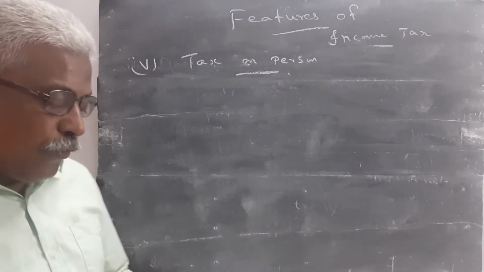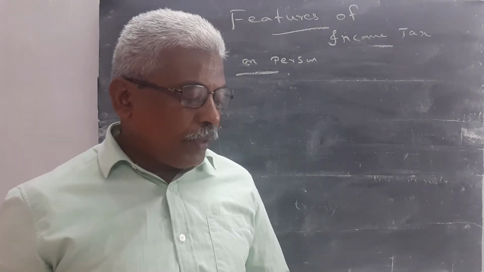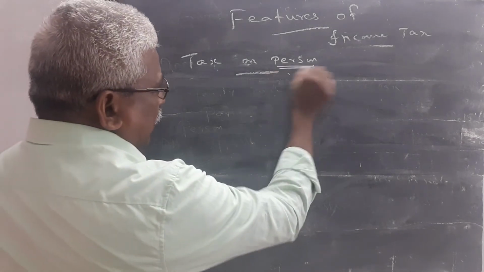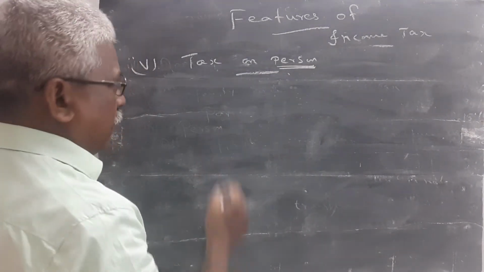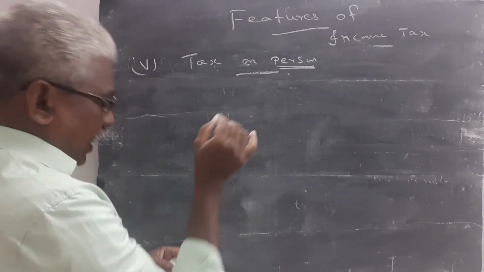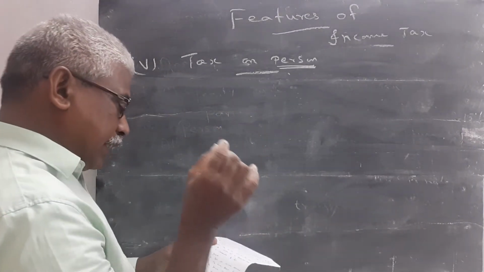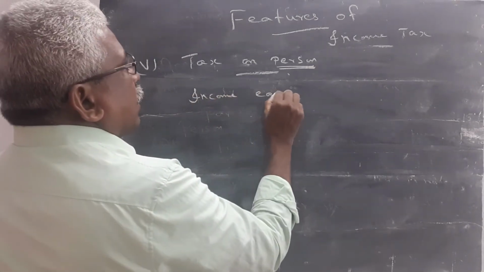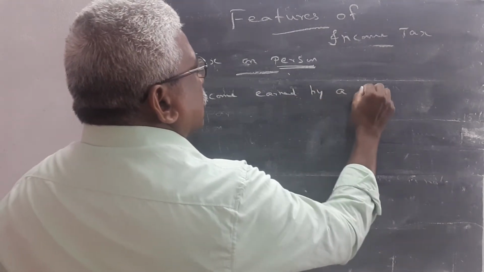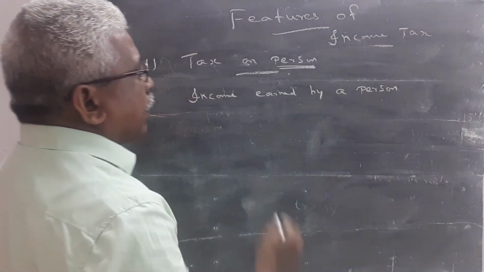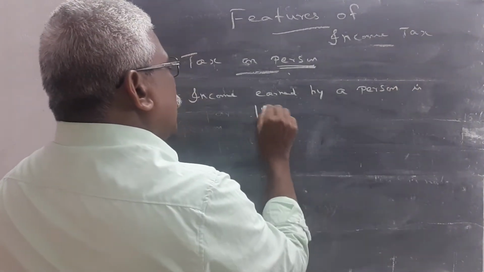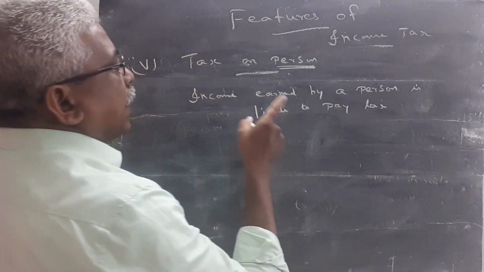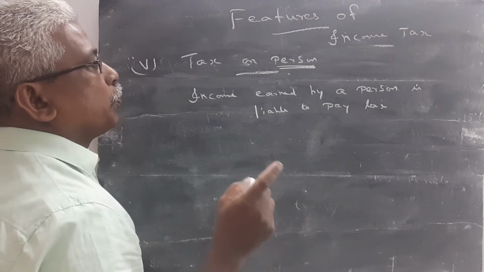Already we studied this point. It is a tax on income earned by a person. The term person has been defined in the Income Tax Act also. The term person, a very, very important word. Income tax is a tax on the income earned by a person. The income earned by a person is liable to pay tax.